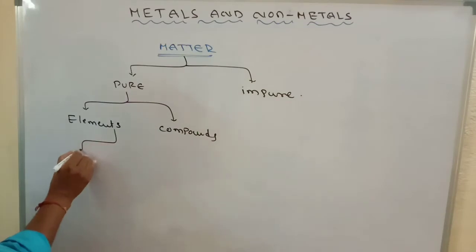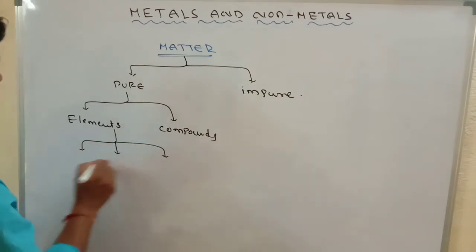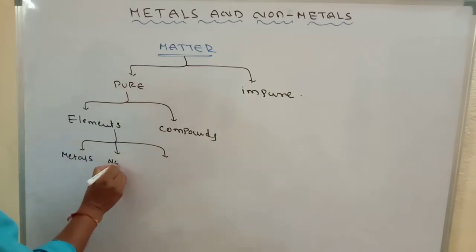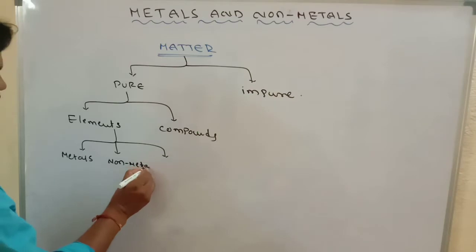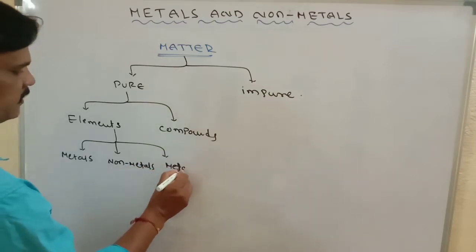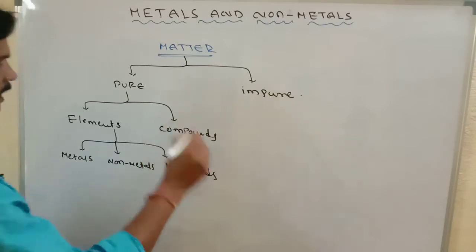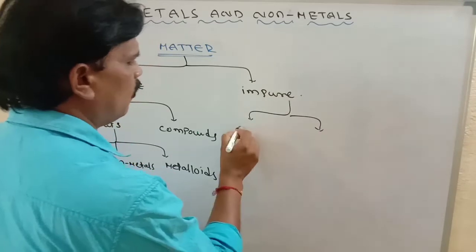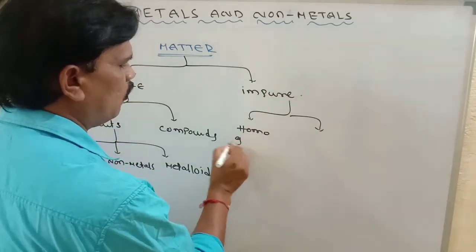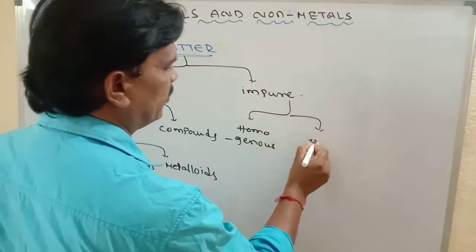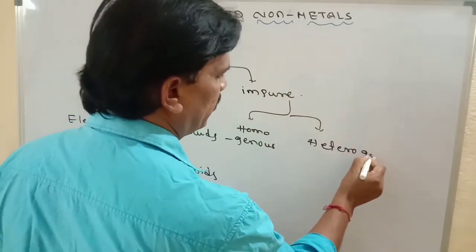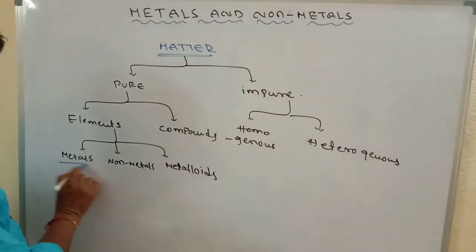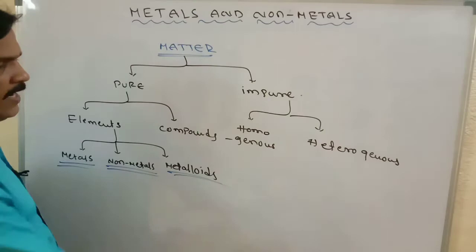Elements are again divided into 3 types: one is metals, another one is non-metals, and the third one is metalloids. Impure substances are again of 2 types: one is homogeneous, another one is heterogeneous. Now today our topic is metals, non-metals, and metalloids.